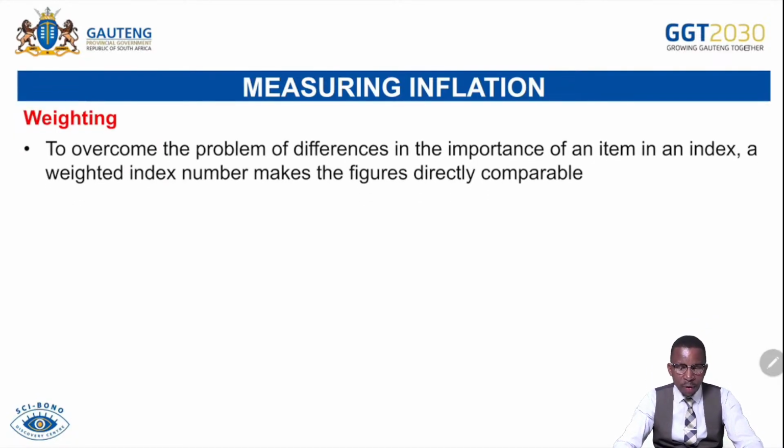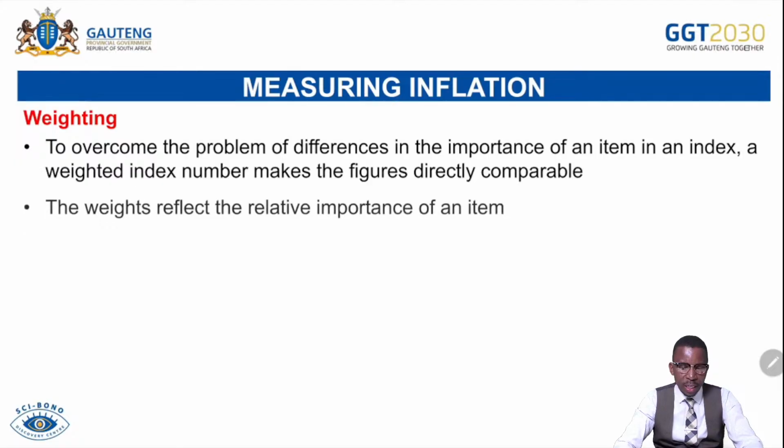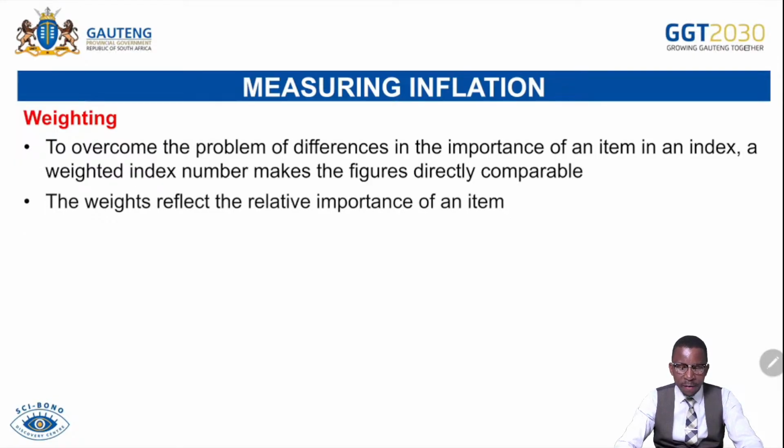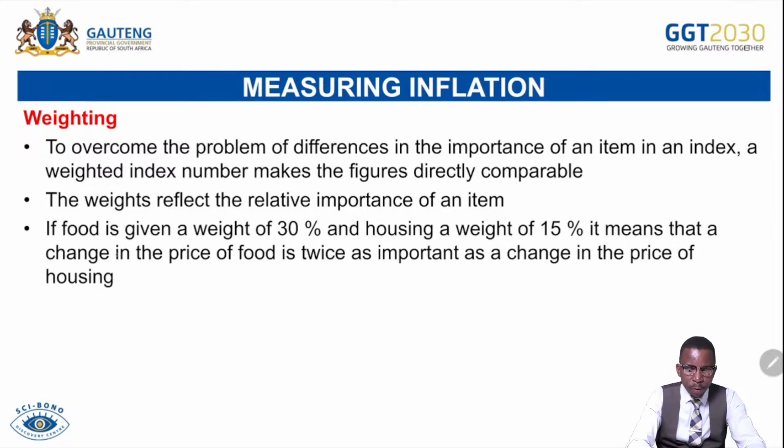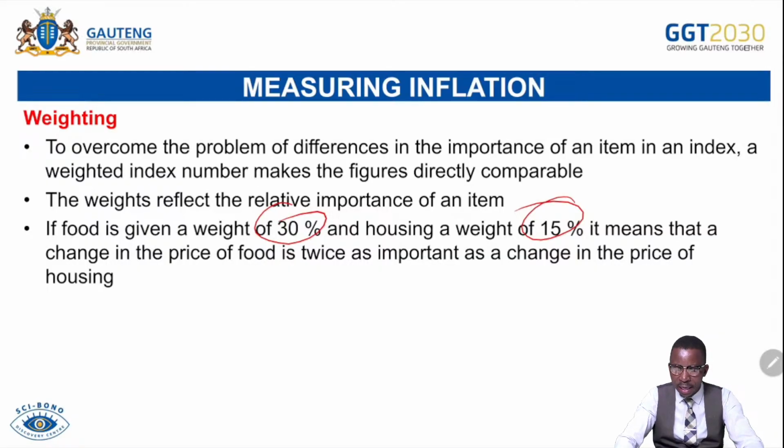So to overcome the problem of differences in the importance of an item in an index, a weighted index number makes the figures directly comparable. The weight reflects the relative importance of an item. So if food is given a weight of 30% and housing is given a weight of 15%, it means that a change in the price of food is twice as important as a change in the price of housing.